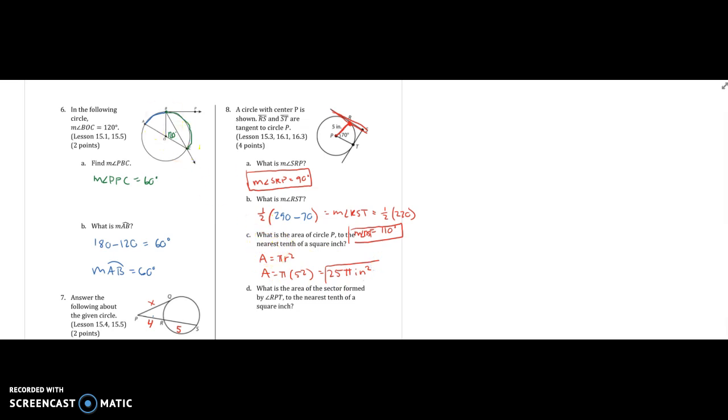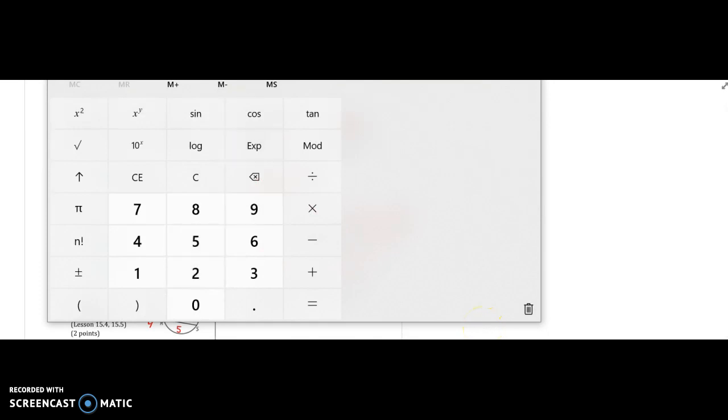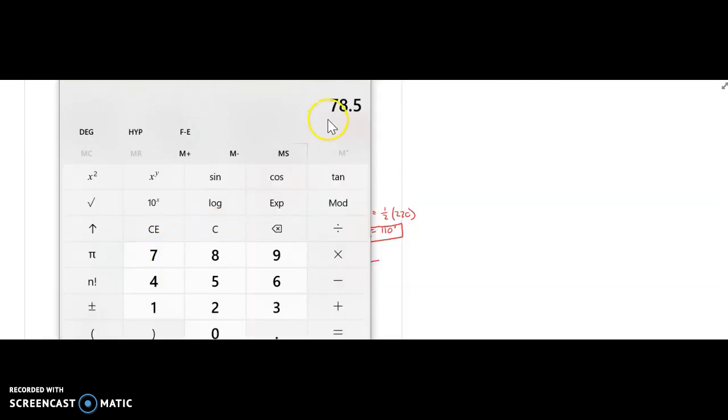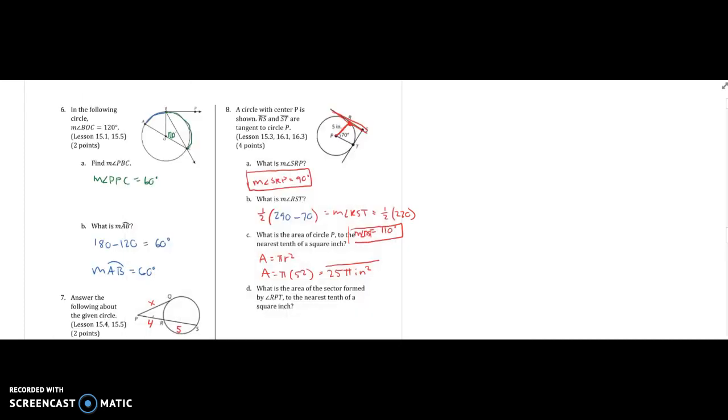To the nearest square inch, so we have to actually multiply that out. 25 times 3.14 is 78.5, so 79 inches squared.